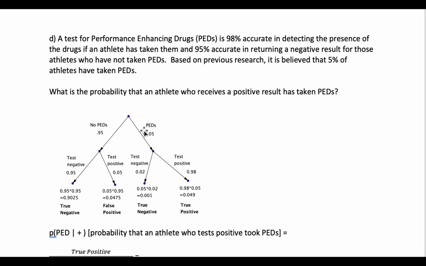So again, we set up our tree where we have 0.95 who have not taken PEDs, 0.05 who have. If you have not taken PEDs, your probability of testing negative is 0.95, probability of testing positive is 0.05. So we do these calculations. And if you have taken PEDs, your probability of testing positive is 0.98. So when we do these calculations, we end up with these 4 different groups: the true negatives, the false positives, the false negatives, and these are the true positives.